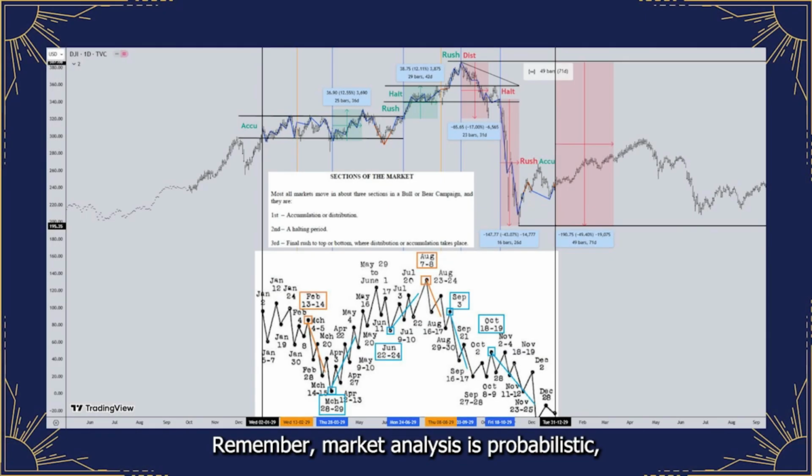Remember, market analysis is probabilistic, not predictive. Potential cyclical tendencies, assessed with mass pressure data, provide directional guidance, but markets remain dynamic and sensitive to economic news. Use this analysis alongside key technical levels for potential entry and exit strategies. Always align with your personal analysis and risk management plan.